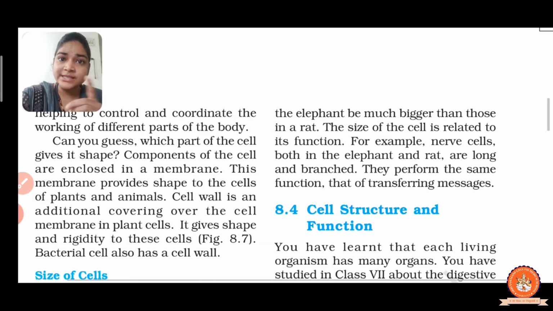They perform the same function, transferring the message. So that's why we can say that the size of a cell does not depend on the size of the body of the animal. Right?